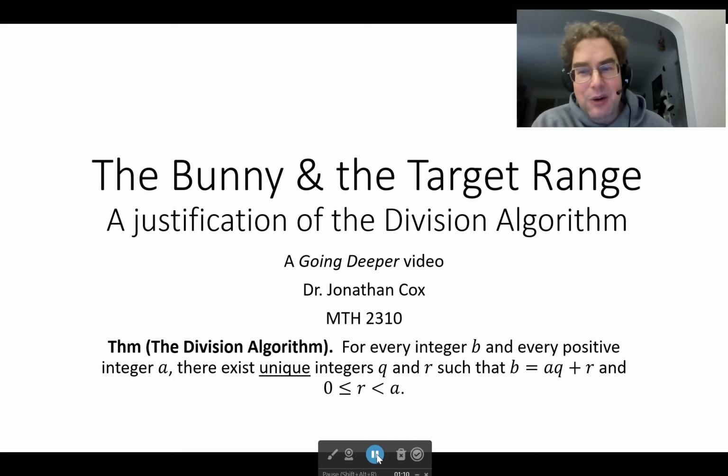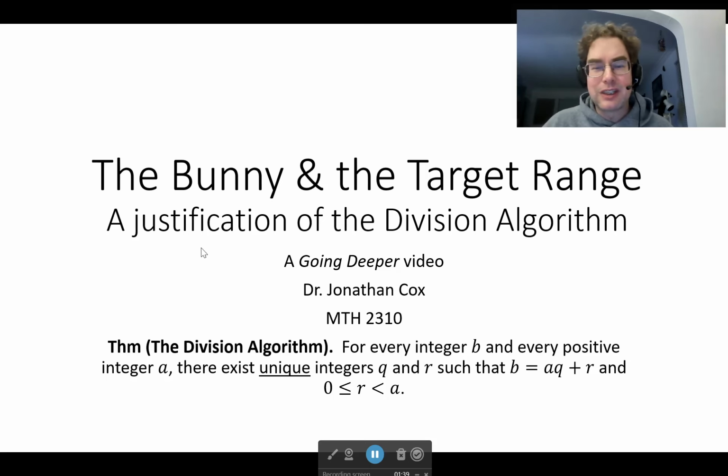You want whatever rationale you give to be convincing to the audience at hand. If you find this justification convincing, I hope you will. It may not be as convincing to professional mathematicians, but we'll leave that for them to deal with. So let's see why we might want to believe that the division algorithm is true.